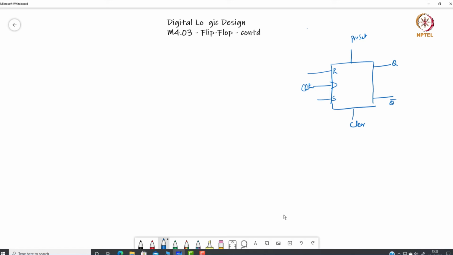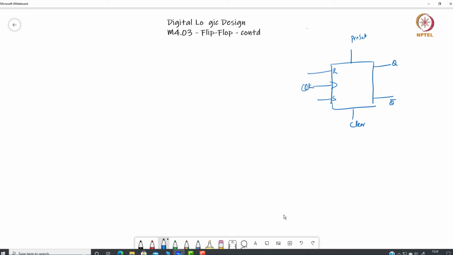This reset pin has to be independent of the clock, because after the clock comes into the picture, the next value depends only on the synchronization point. That's why preset and reset are usually asynchronous inputs, and whenever they are given, their value is effective.